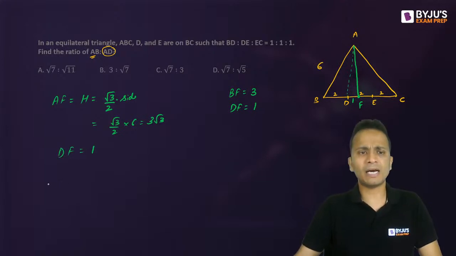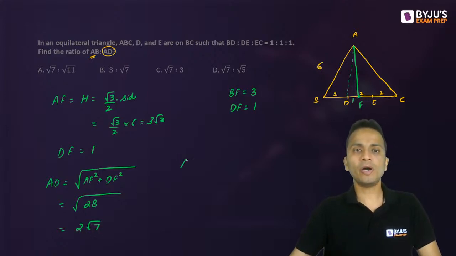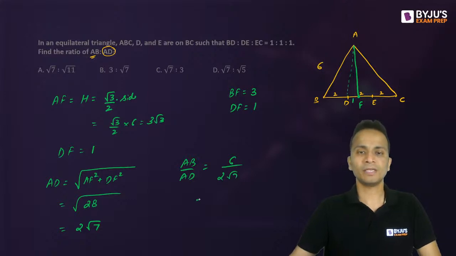Using Pythagoras theorem, I can find out the length of AD, which is equal to under root of AF square plus DF square. So under root of 27 plus 1, 28. And this will be equal to 2 under root 7. Clear? Okay? So AB upon AD, which is required, is 6 upon 2 root 7, that is 3 upon root 7.